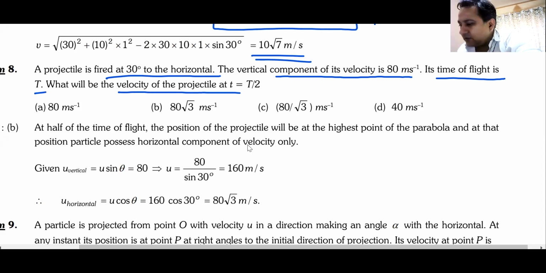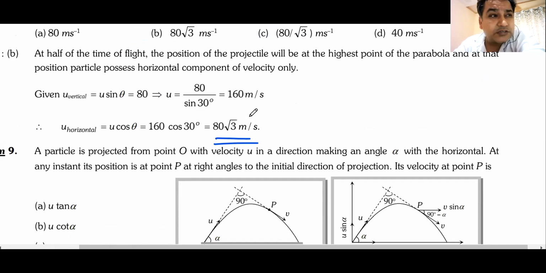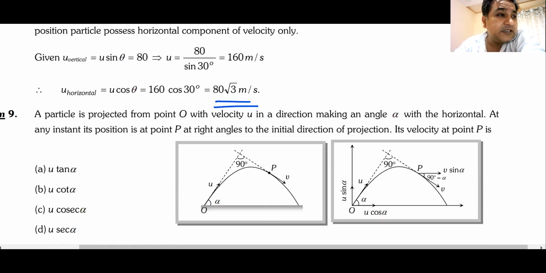They've given you the angle. They're only asking for horizontal component of velocity, and the answer is yes, Lakshmi Prasad, that is B, 80 root 3. Do we understand this? And this is a very popular question that has come many a times.